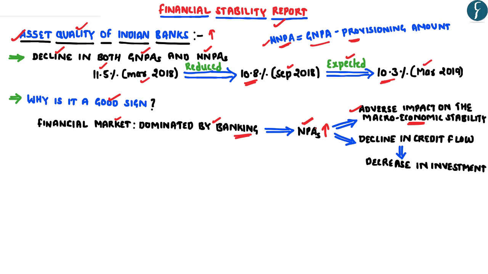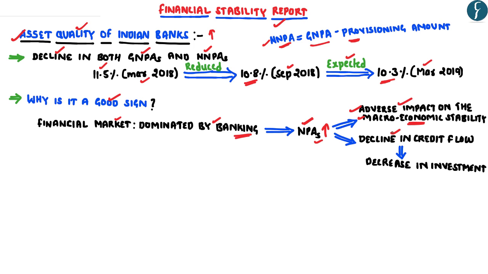Which means to say, if the non-performing assets of the Indian banks would have increased, it would have adversely affected the overall stability of the Indian economy. In this regard, the findings of this particular report clearly highlight that the macroeconomic stability of the Indian economy would not be threatened in future.